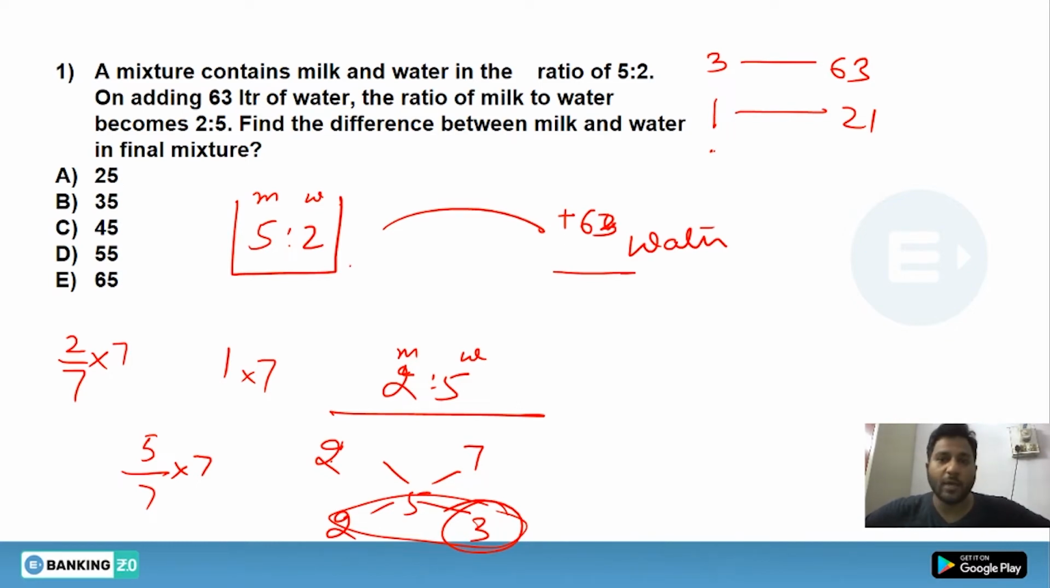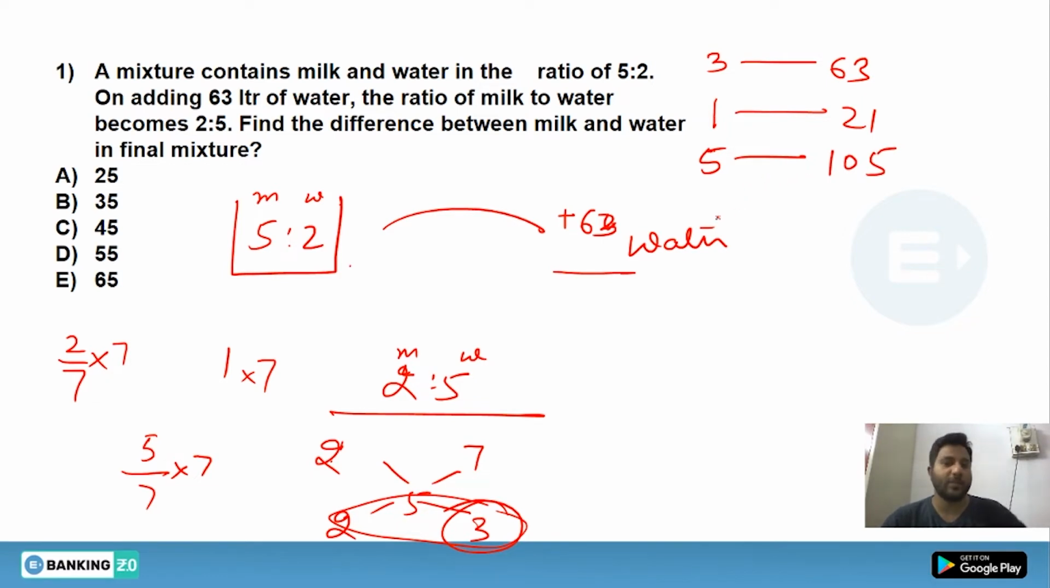I hope you have understood this concept, because the concept was very efficient. Let's go ahead and find the difference. Look at this. You can find the difference with 5 equals 105.